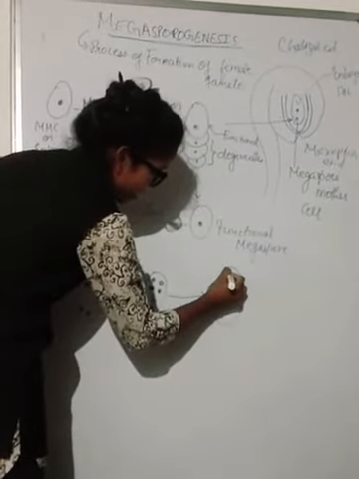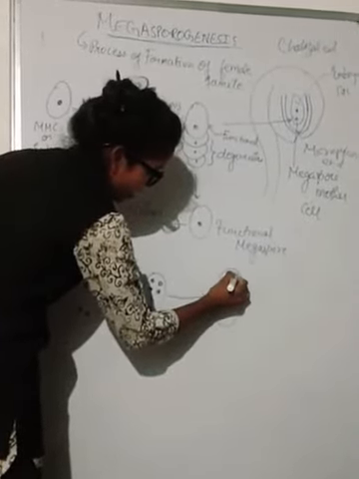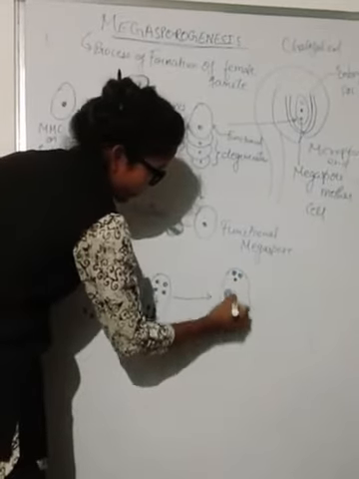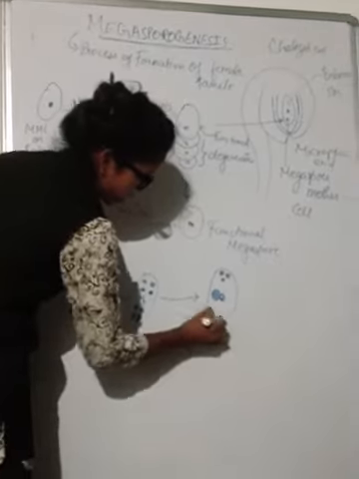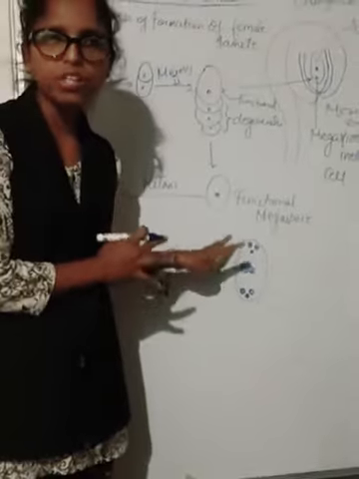And upside, how many cells are remaining now? 3 cells are remaining. Okay, because one has gone down and fused. Here also 3 cells will be remaining. As soon as this fusion takes place, because this is where the nucleus is, right?